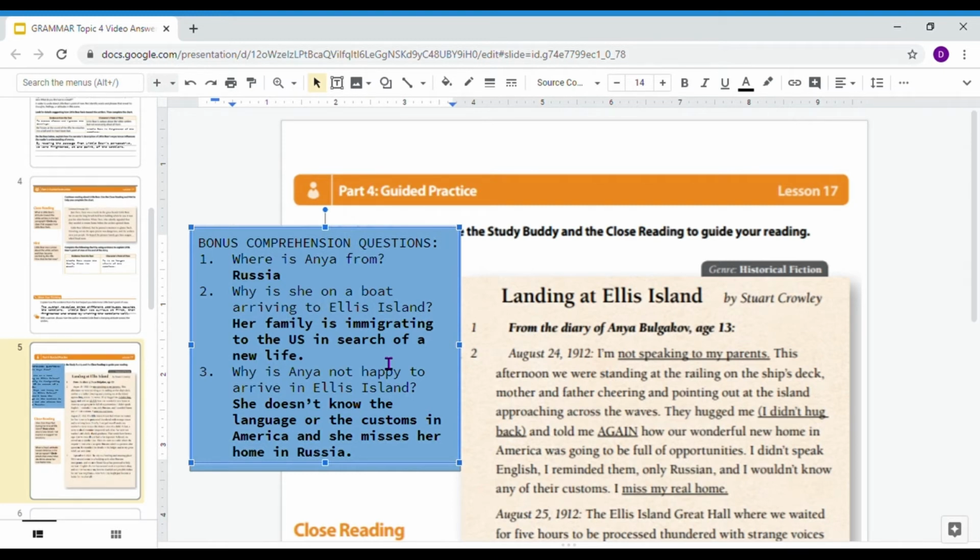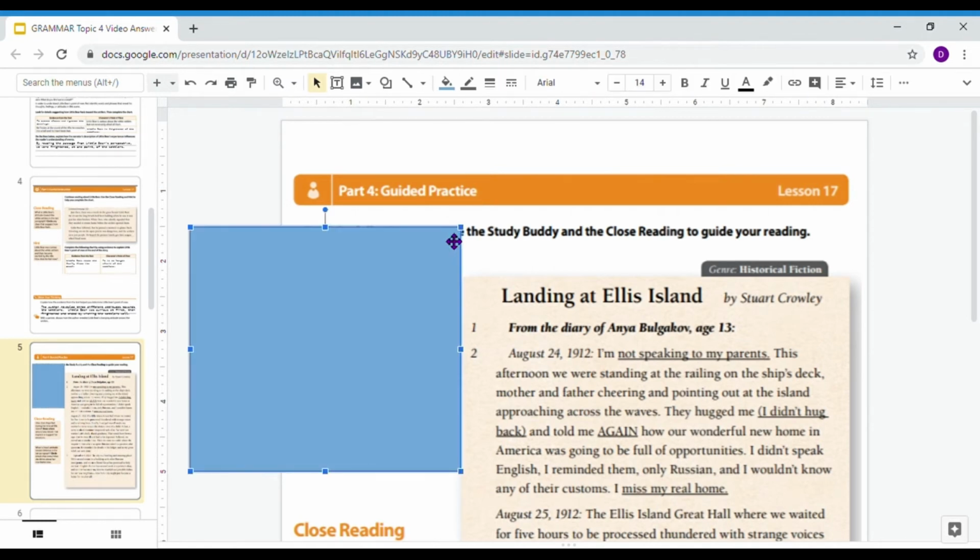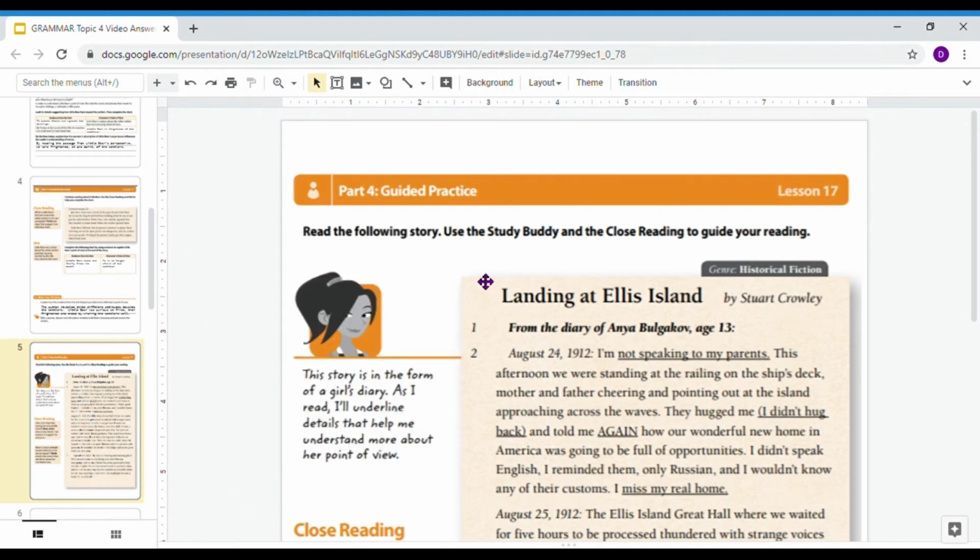And the last part says, why is Anya not happy to arrive on Ellis Island? That was in the first paragraph right here. She doesn't know the language. She only can speak Russian or the customs in America, and she misses her real home. So as we were reading through, if you did well on those comprehension questions, good for you. Next time, just making sure that we're working and recalling information. So let's look at our study buddy here.